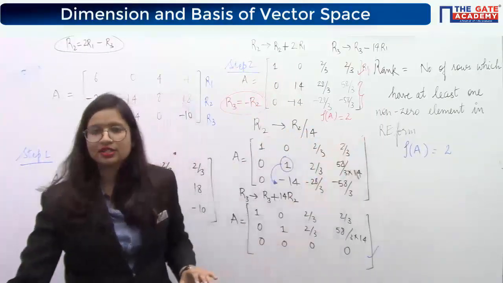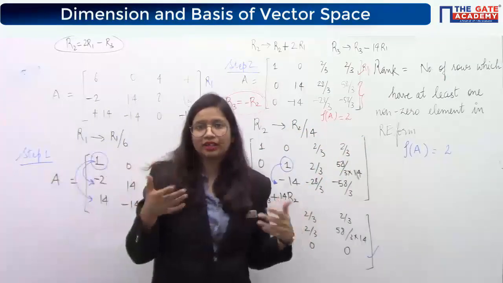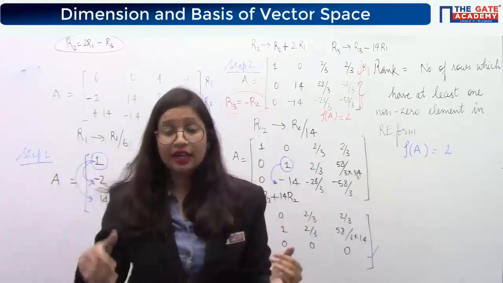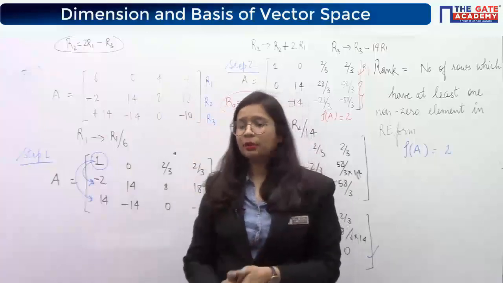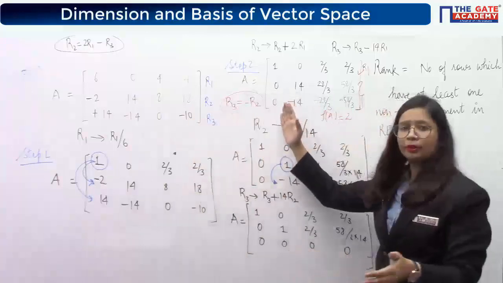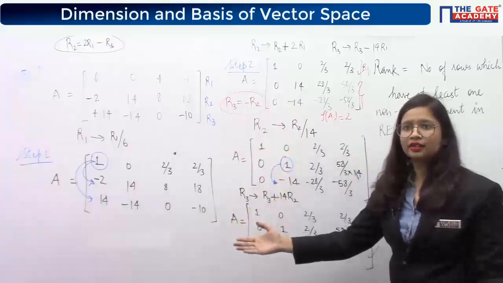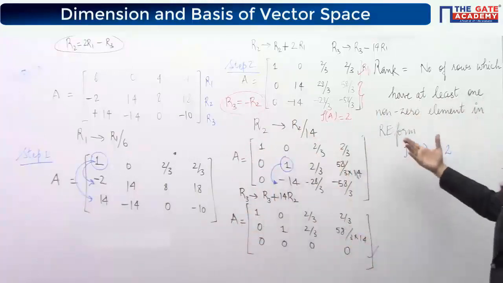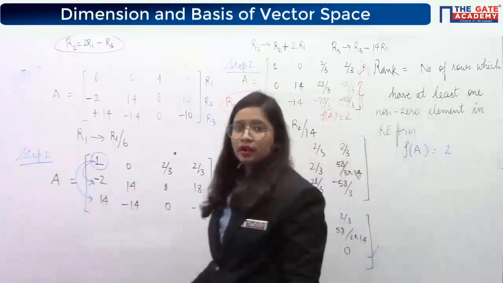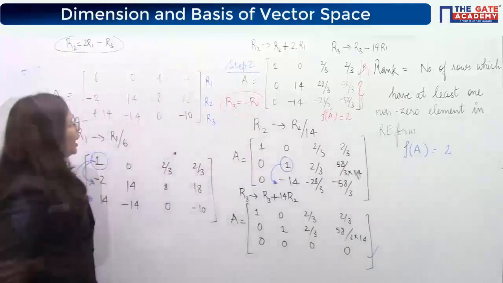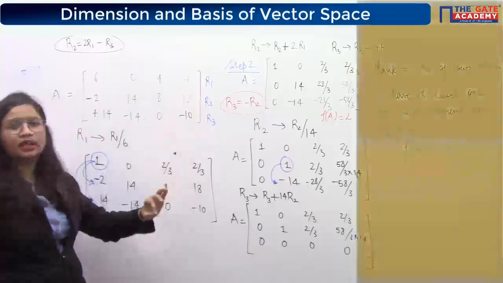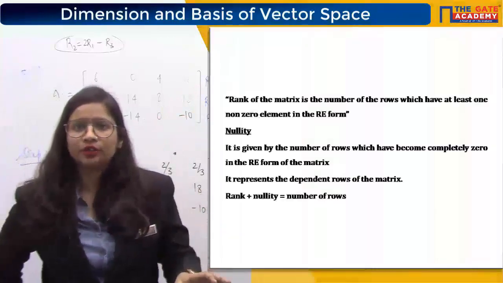Understood? So now this is not a lengthy method. Do not get confused that it is a very lengthy method. It is a very beneficial method if you are not able to see the relationship. By doing only 2 operations you are able to find out the rank. This was the process that I was following, but you actually need not do this. It can be that R1, R2 and R3 are not even related to each other.